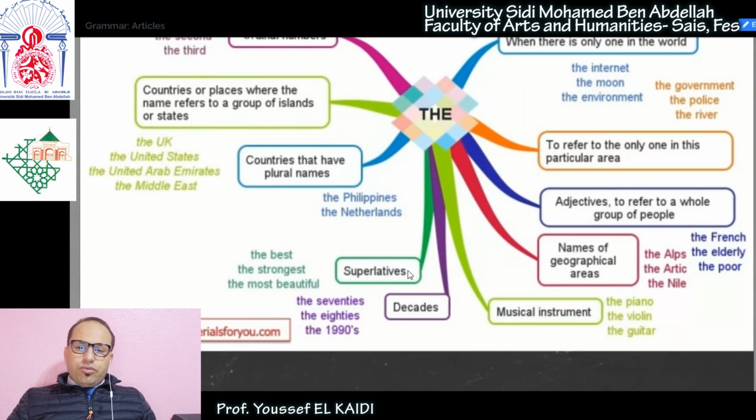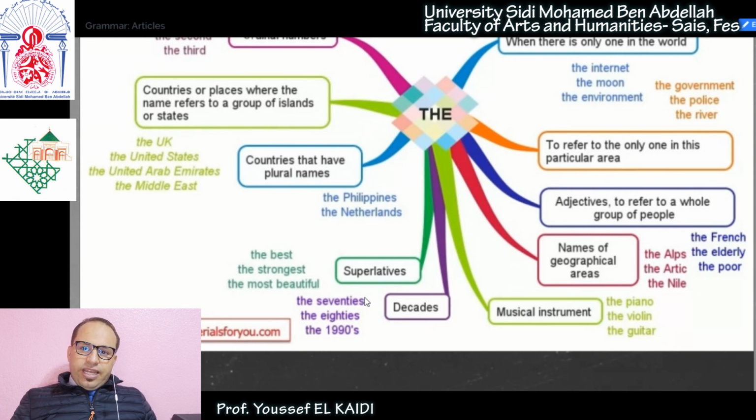Superlatives. What do you mean by superlatives? We have comparatives and superlatives. Comparatives are sentences in which we compare one thing and another thing, or one person and another person, or one object and another object. Like for example, today is colder than yesterday. So here I'm comparing today to yesterday in terms of coldness. This is a comparative sentence.